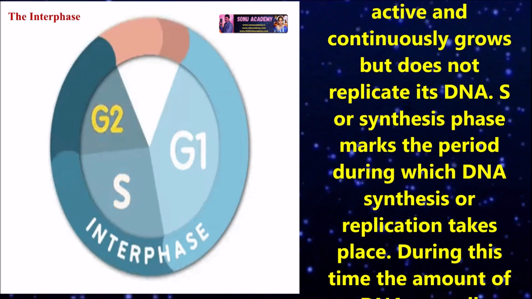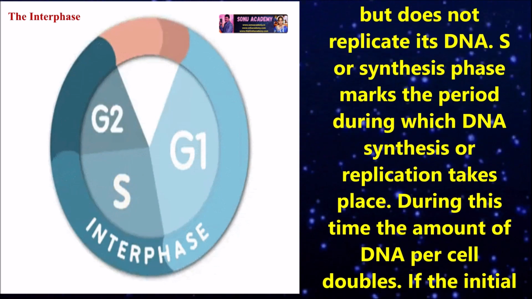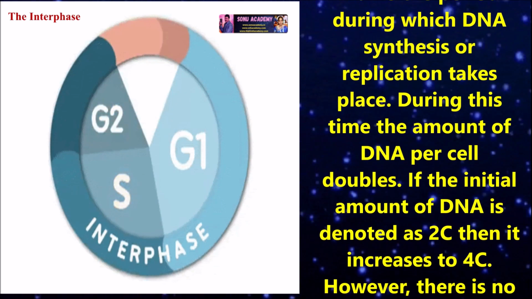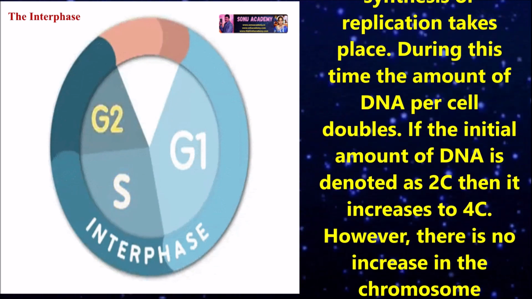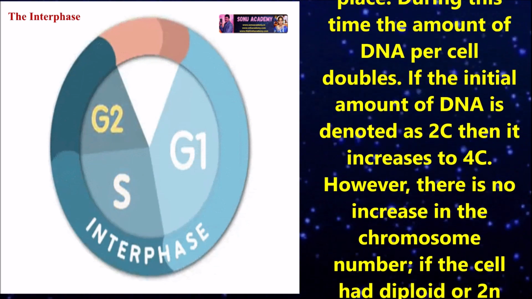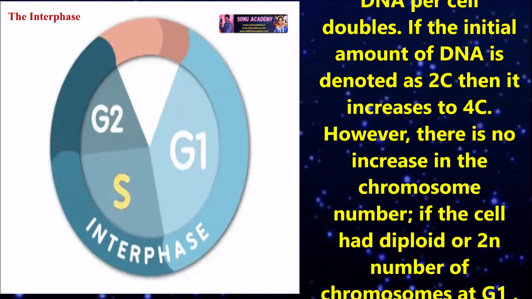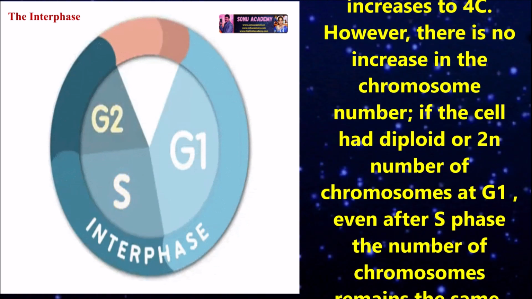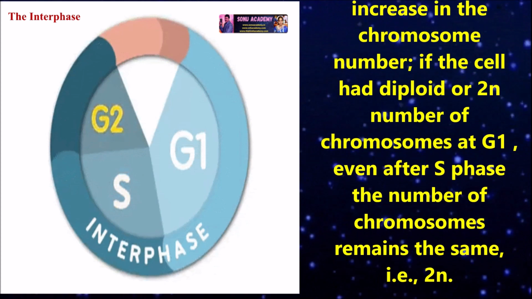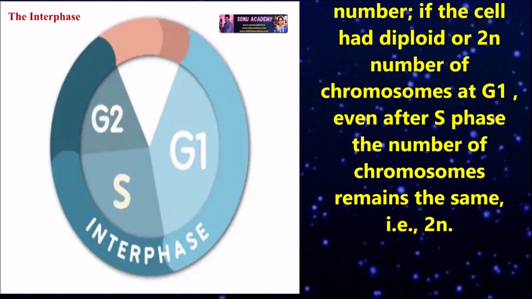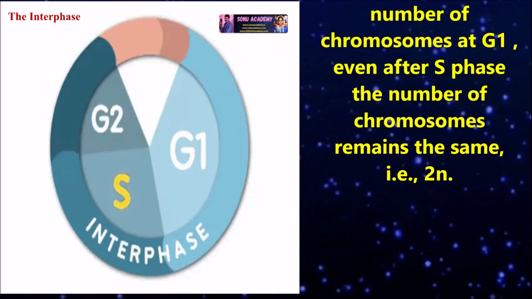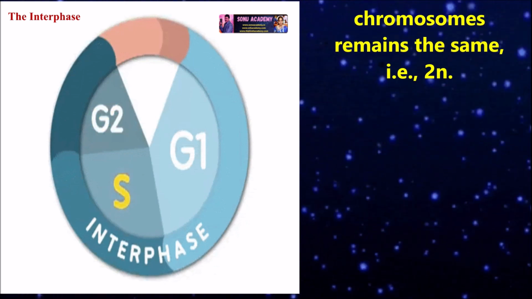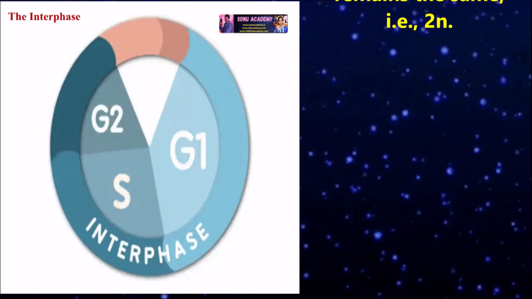S or synthesis phase marks the period during which DNA synthesis or replication takes place. During this time, the amount of DNA per cell doubles. If the initial amount of DNA is denoted as 2C, then it increases to 4C. However, there is no increase in the chromosome number. If the cell has a diploid or 2n number of chromosomes at G1, even after S phase, the number of chromosomes remains the same, that is 2n.